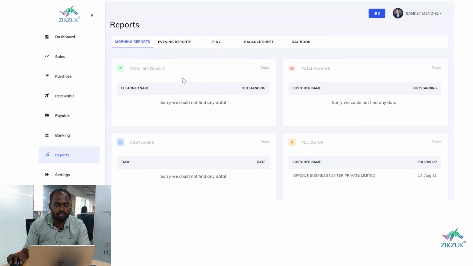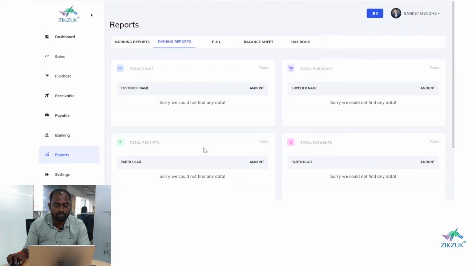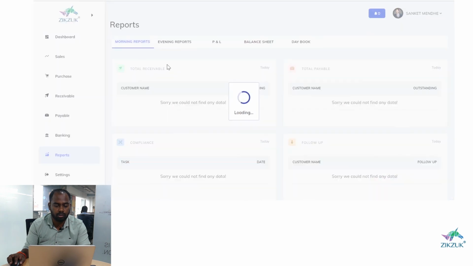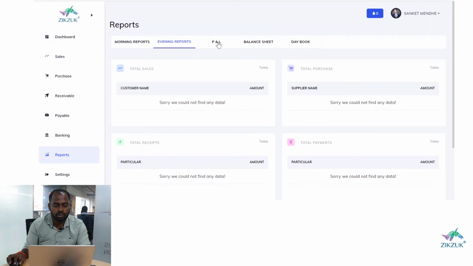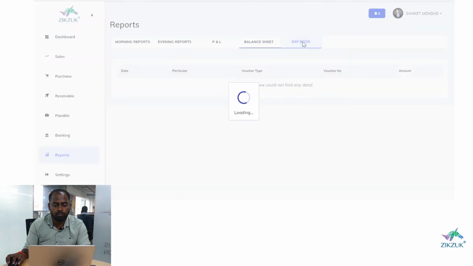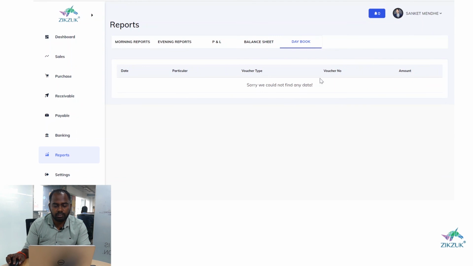Let's say today's total receivables is 10 lakh and today's receipts you have collected by the evening is 7 lakh. So you can analyze that you have not been able to collect those 3 lakhs which has been shown in the receivables, right? You can also see the P&L, balance sheet, and day book of your business. Day book is basically the total entries that you have made in Tally. So you can see all the entries which have been made by your accountant on our platform itself.